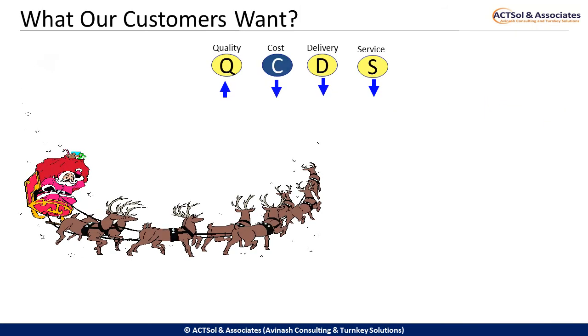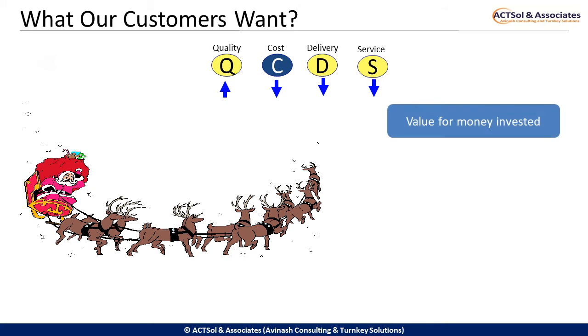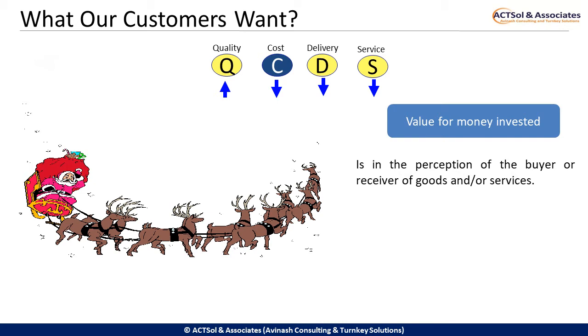Let us come to the second attribute, that is cost. By the term cost, we mean the cost at a competitive price which a customer is willing to pay. It is the value for money paid or invested by the customer. Value for money is in the perception of the buyer or receiver of goods and or services.